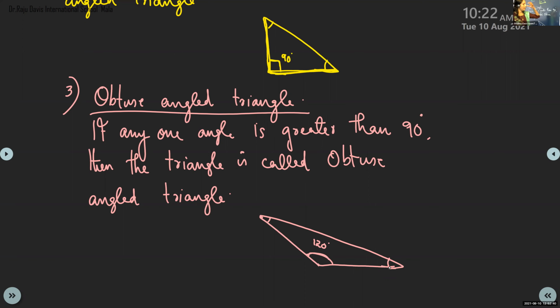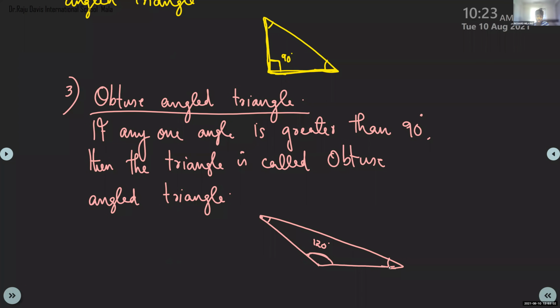Richard Melky, will you tell what is right angled triangle? If any one angle of the triangle is 90 degree, then the triangle is called right angle triangle. Okay, very good, very nice.